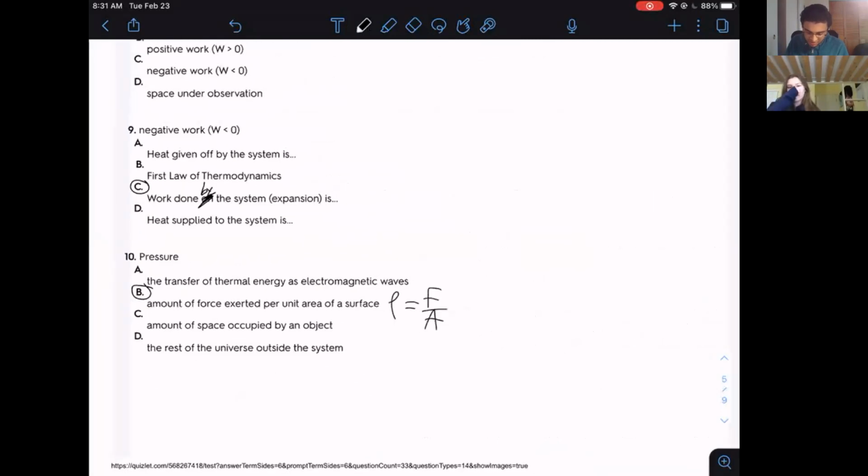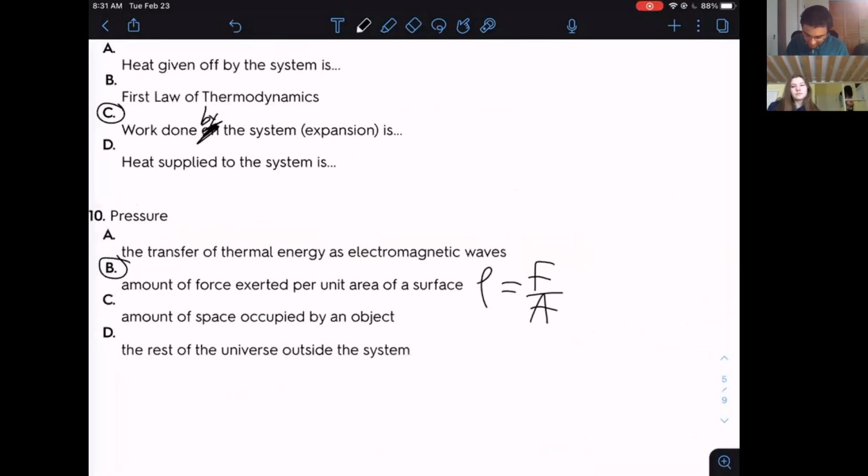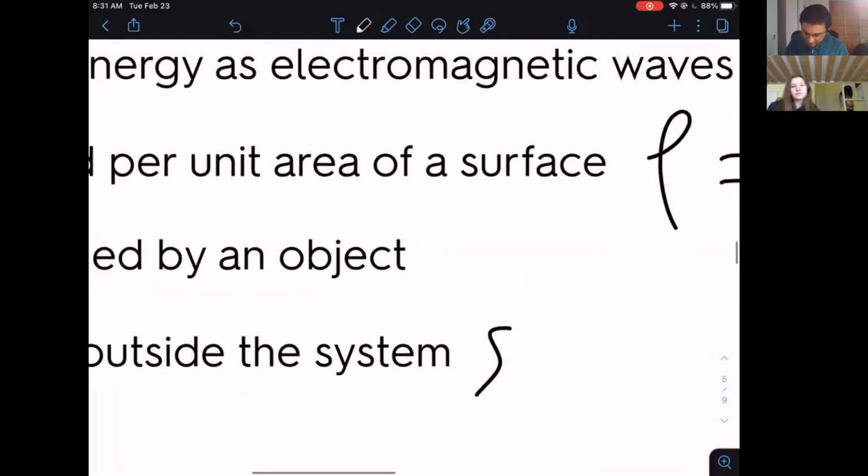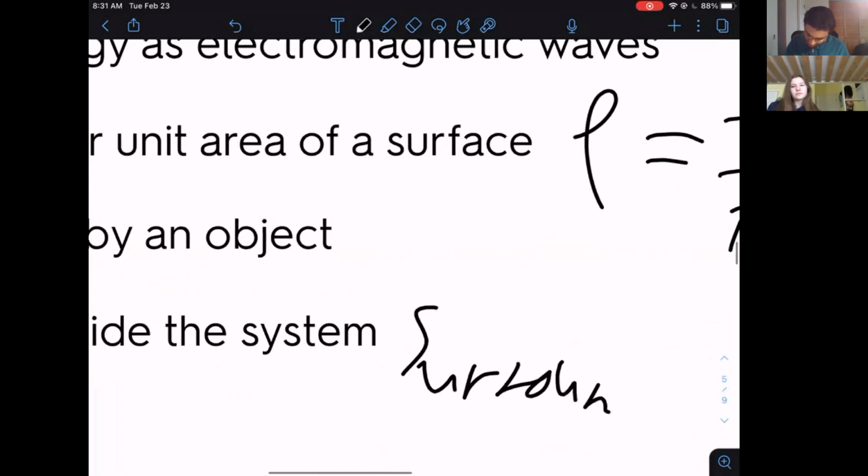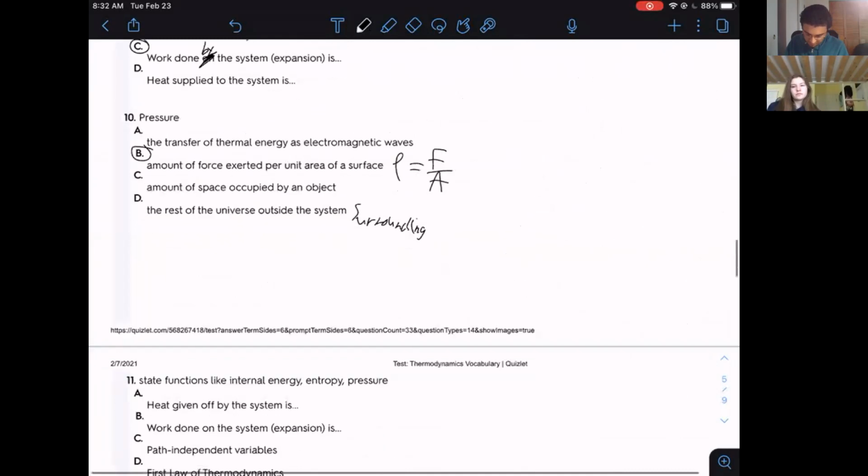This first one was radiation. The third one is volume from the previous ones. And then D, this one is the surroundings right here. Right, the rest of the universe outside the system.